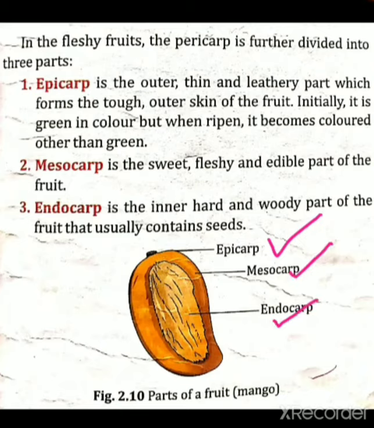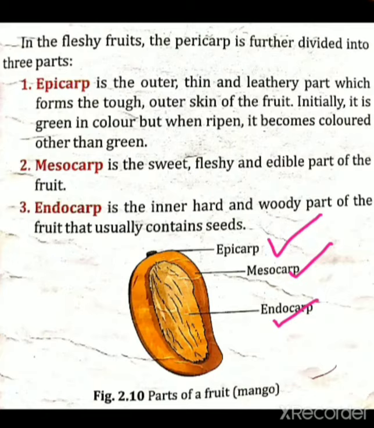Okay, then let's see what is epicarp. Epicarp is the outer thin and leathery part which forms the tough outer skin of the fruit. Initially it is green in color, but when ripened it becomes colored other than green.